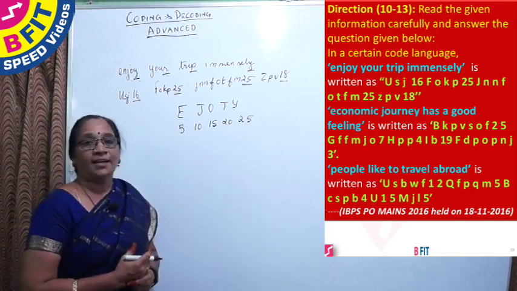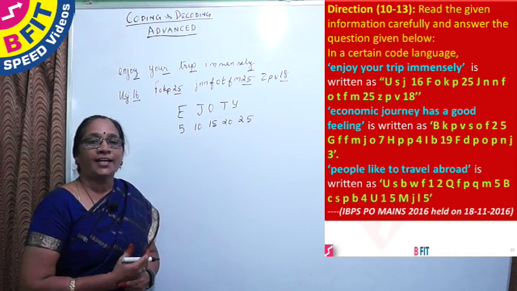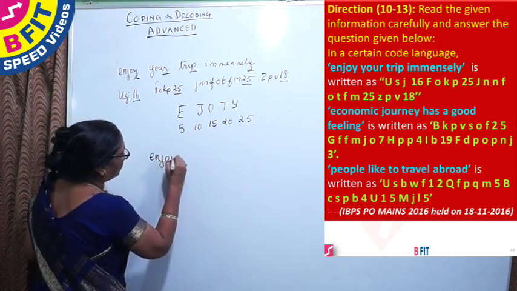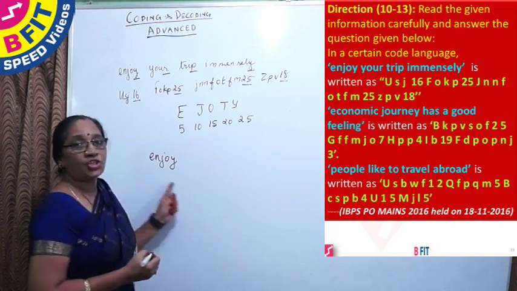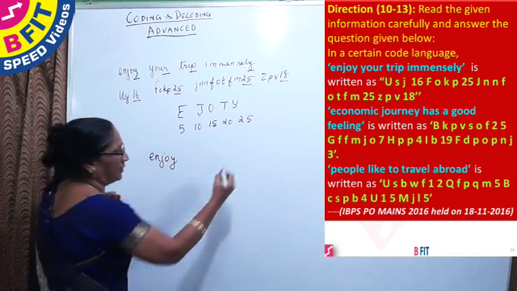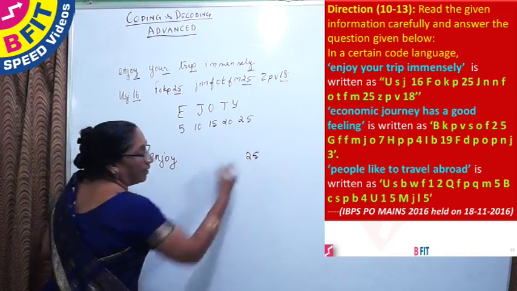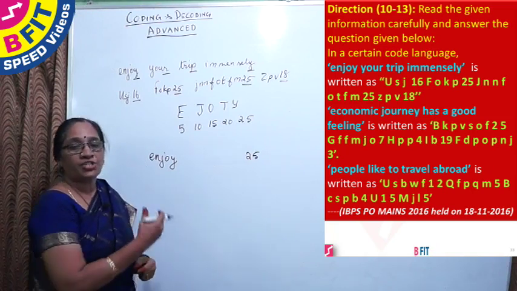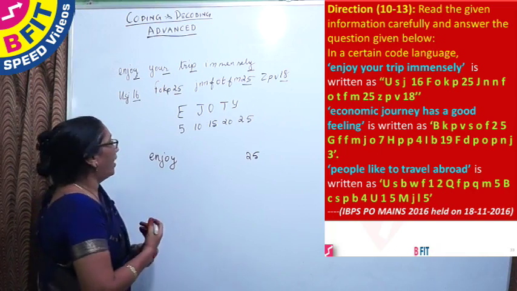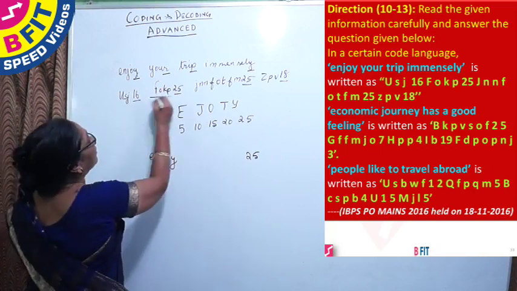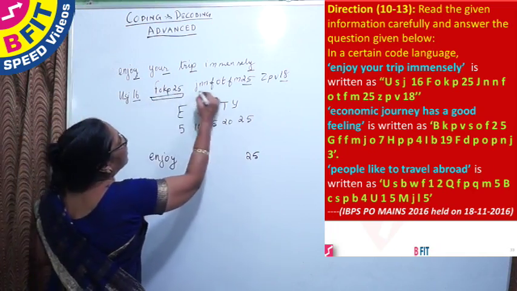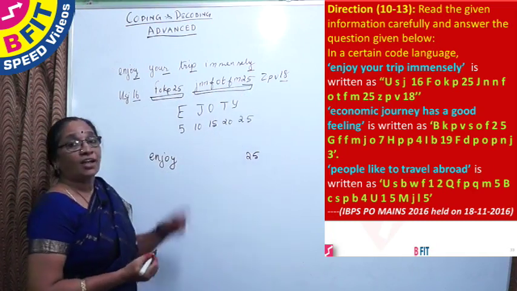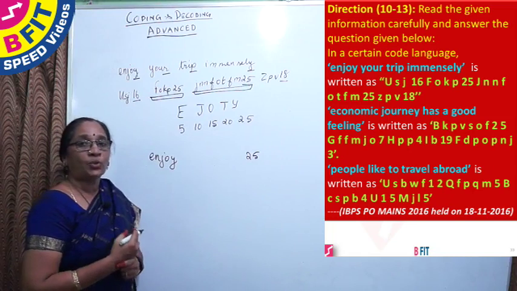Now let us consider each word and try to decode them. Enjoy ends with Y, and so the last code is 25, the positional value of Y. And we see that two codes are ending with 25.